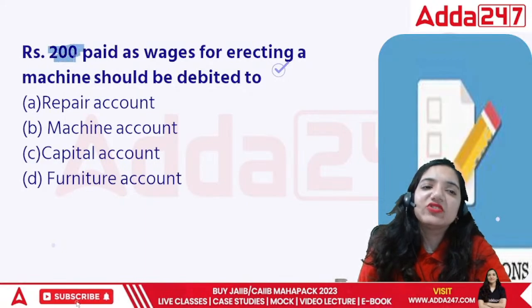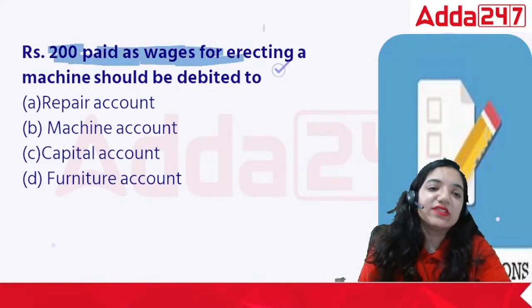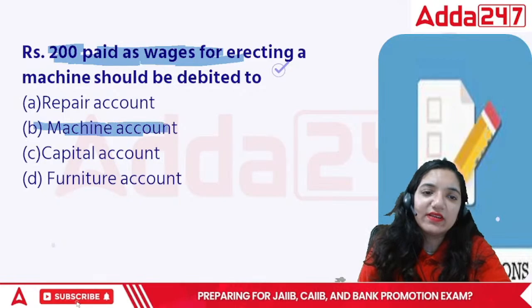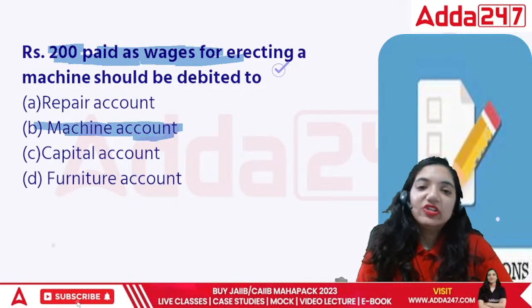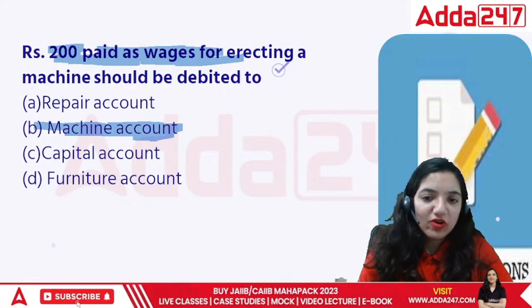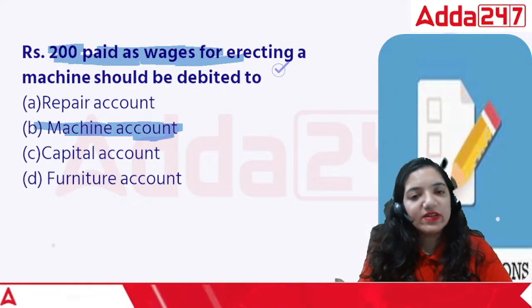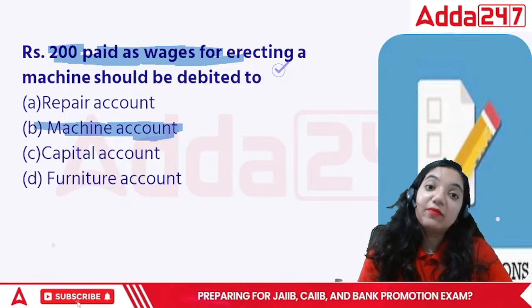If we paid rupees 200 for the wages, then this is related to the machine, because without paying these wages, we wouldn't have got this machine. So if without paying the wages we do not get the machine, we will not record it as an expense. So in this case, the correct answer is the machine account.